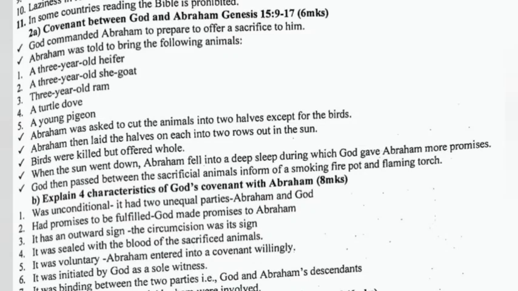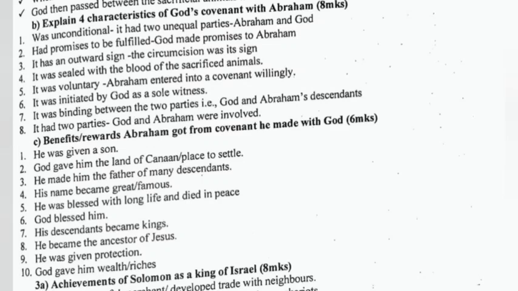2b. Explain 4 characteristics of God's covenant with Abraham. It was unconditional. It had 2 unequal parties. Abraham and God had promises to be fulfilled. God made promises to Abraham. It had an outward sign. The circumcision was its sign. It was sealed with the blood of the sacrificed animals.